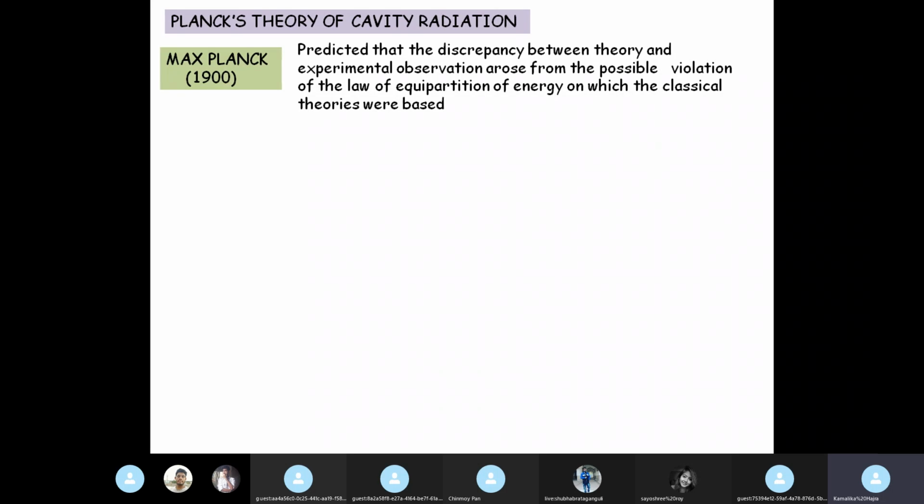He proposed this in the year 1900 and got the Nobel Prize for this in 1918. As I must have told you many times, Planck himself was a classical physicist. Although he was the father of quantum physics, he was a very classical physicist at heart, and he himself was skeptical for a long time about the physical reality of this discretization of energy.